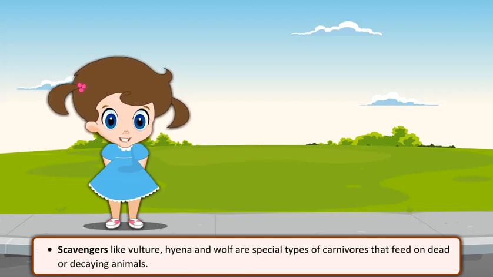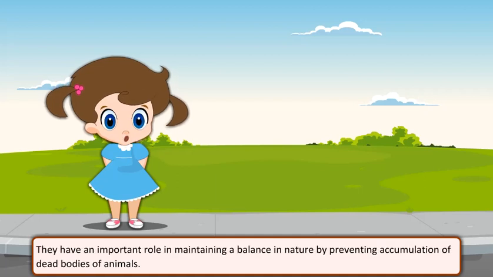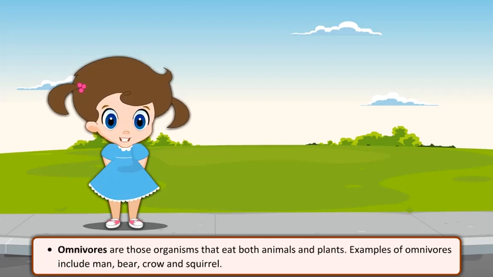Scavengers like vulture, hyena, and wolf are special types of carnivores that feed on dead or decaying animals. They have an important role in maintaining a balance in nature by preventing accumulation of dead bodies of animals. Omnivores are those organisms that eat both animals and plants. Examples of omnivores include man, bear, crow, and squirrel.